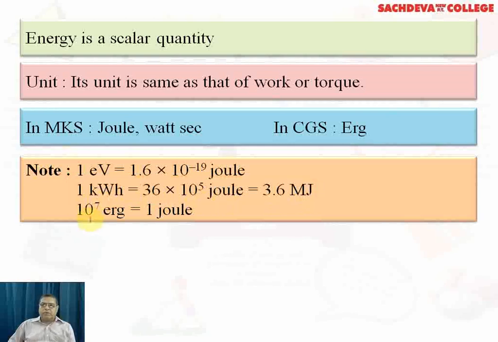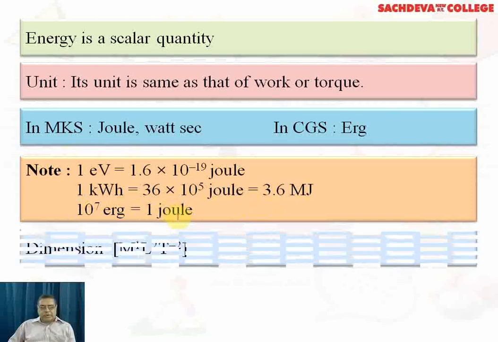When we use the term 1 kilowatt hour, that refers to 1 unit of electricity. So if we say that in a household system, we have spent 100 units of electricity, that means that we have consumed 100 kilowatt hours. And 1 kilowatt hour is 36 into 10 to the power 5 joules. So we multiply this number by 100, and that will give the total work done to generate that number of kilowatt hours. 1 joule is equivalent to 10 to the power 7 ergs, that is the CGS unit.